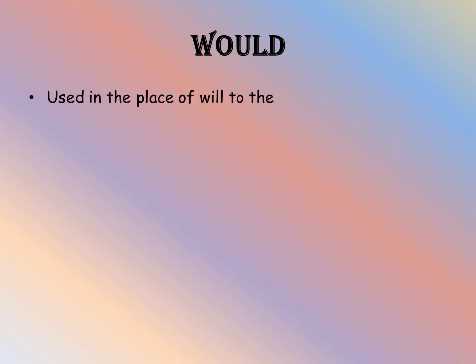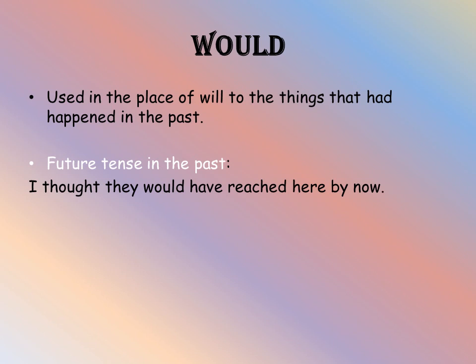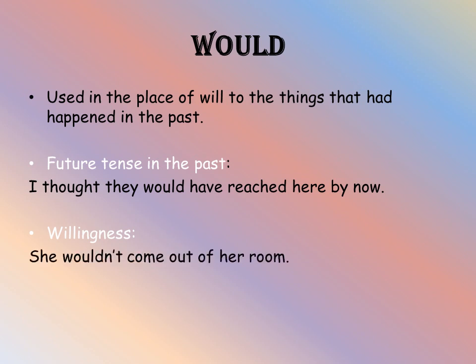Let us see the next auxiliary verb, would. Would is the past tense of will. It is used in the place of will for things that had happened in the past. It is used to denote the future tense in the past. The example is, I thought they would have reached here by now. It is also used to denote willingness. She would not come out of her room. It shows that she is not willing to come out of her room.